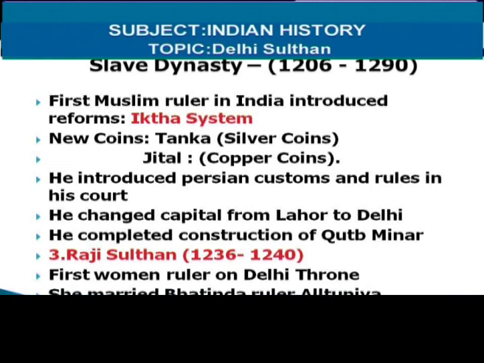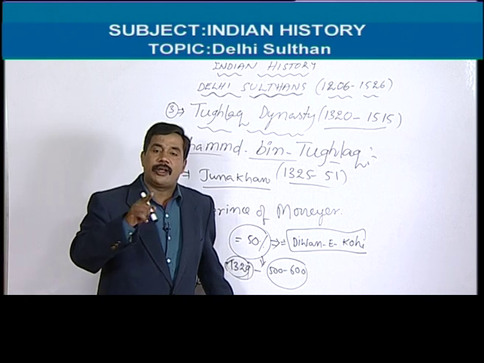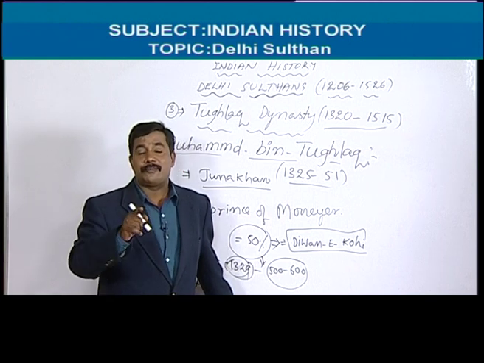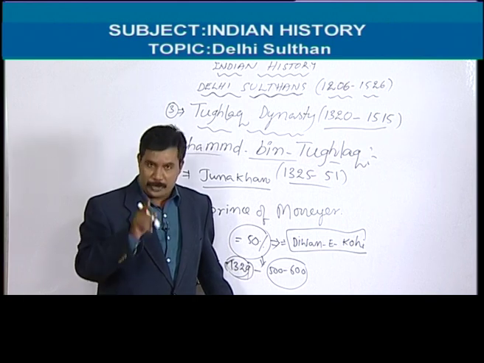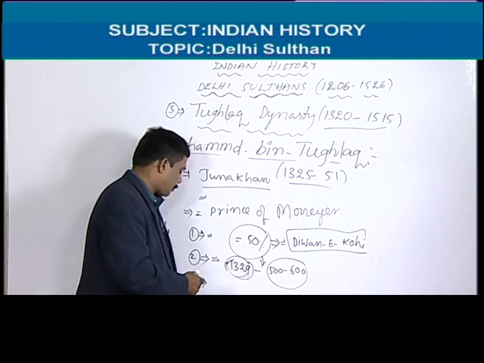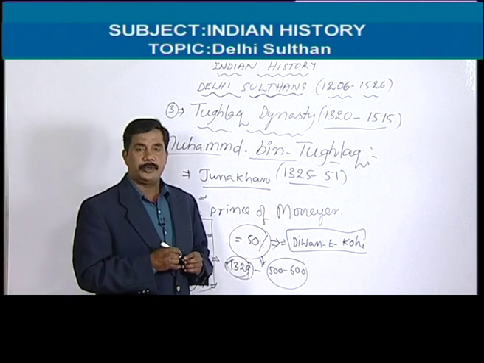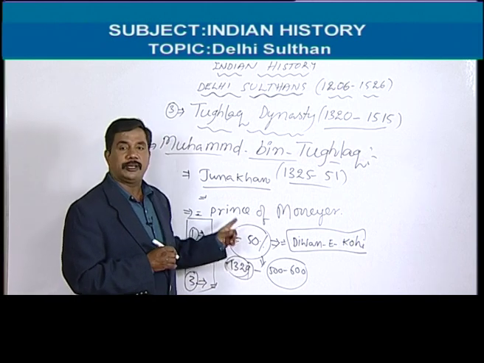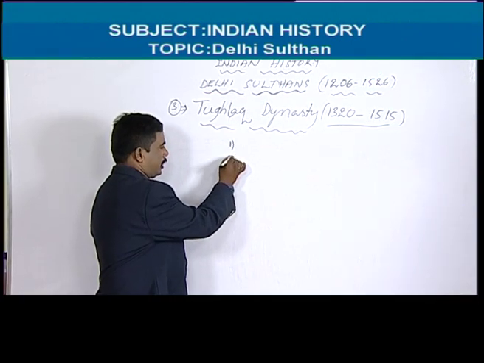So because of these reasons, whenever copper coins were introduced by Muhammad bin Tughlaq, again he stopped the copper coins and returned gold coins and silver coins to the people. Because of this reason, his treasury became very weak. That's why his treasury became unhealthy. These are the most important three reasons in the Muhammad bin Tughlaq period. Because of these decisions, they gave bad results.